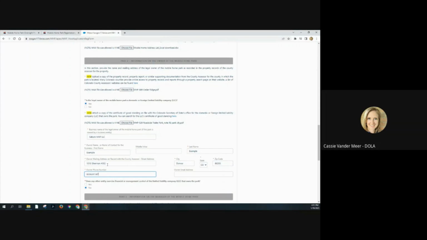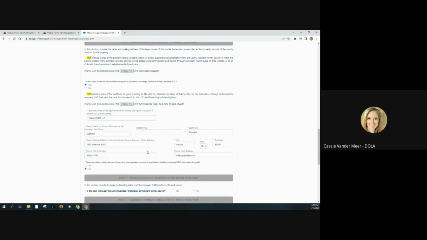The information I'm adding in here is the mailing address and phone number for the Mobile Home Park Oversight Program. I'm also going to put our email address on here for you as well, in case you want to see it again. But it is my example, and that's it.